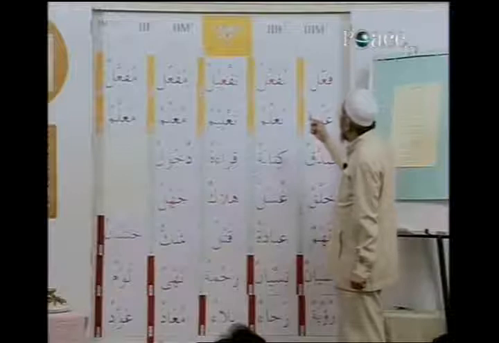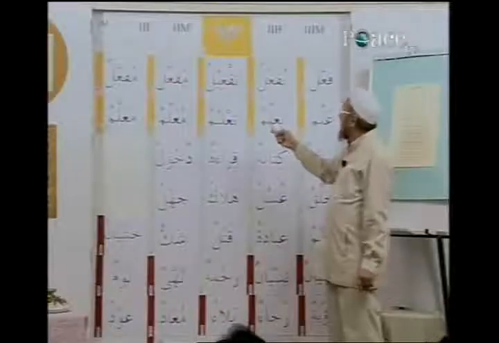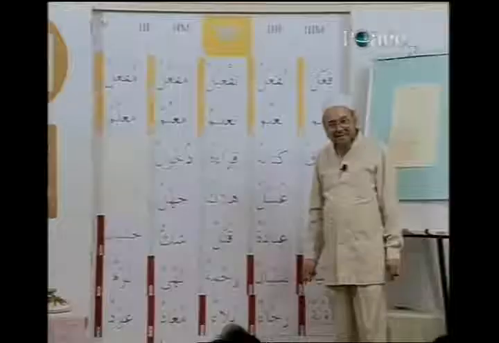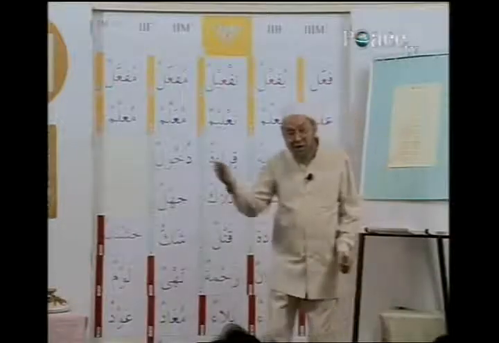So now yu'allimu, 3M1. Then tu'allimu, 3F1. Tu'allimu, that is Imperfect 2, 2M1. And then tu'allimina, Imperfect 2, 2F1. We use Imperfect 2 because we have to go up to 10.